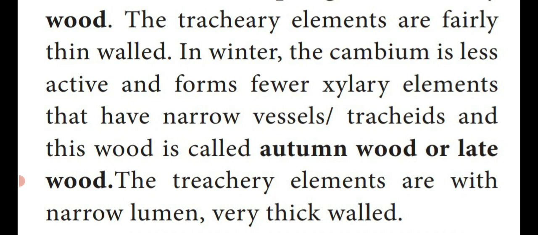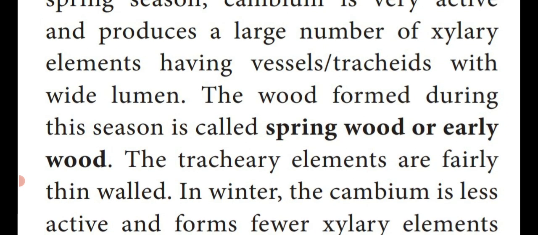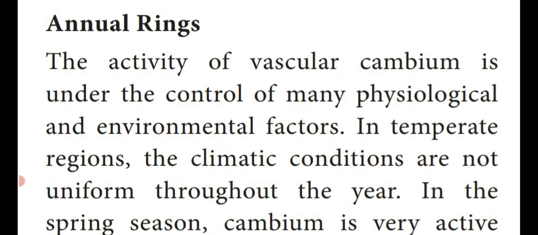The tracheal elements with a narrow lumen are present in the autumn wood. So the autumn wood is very thick walled. And also they show some variation.